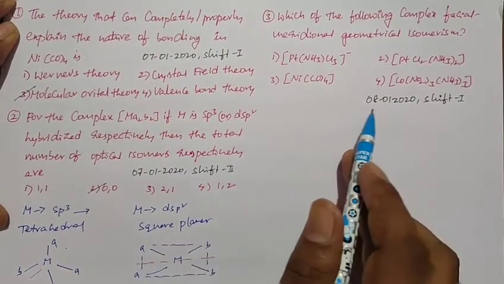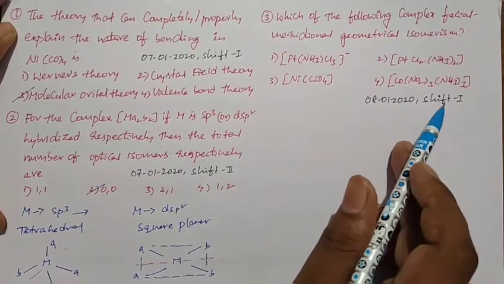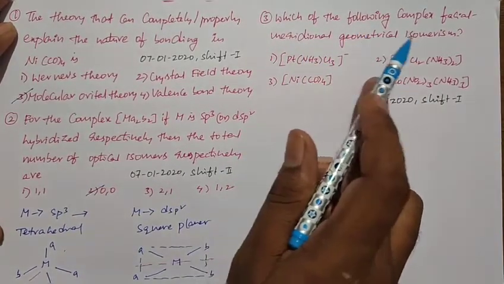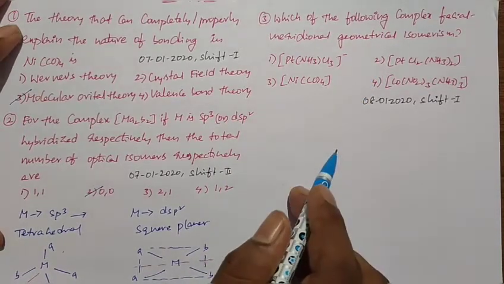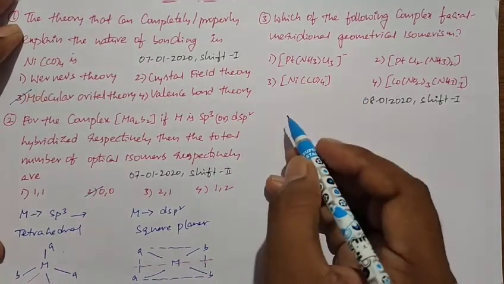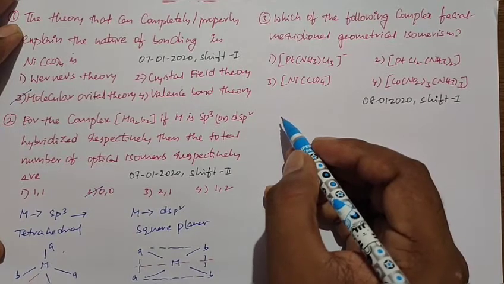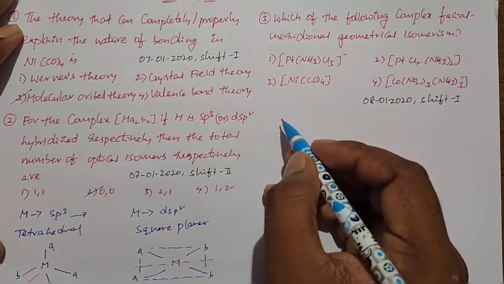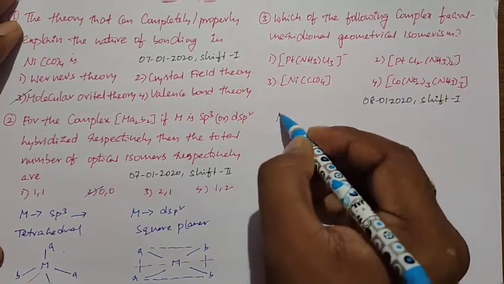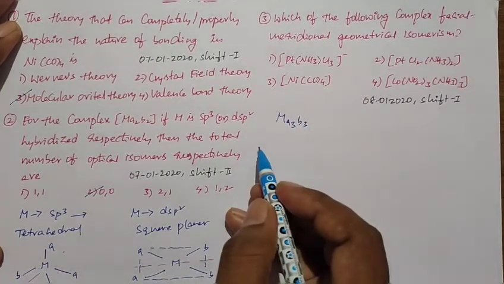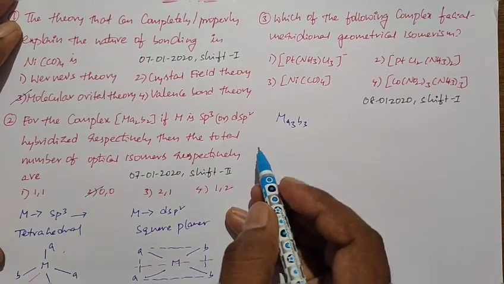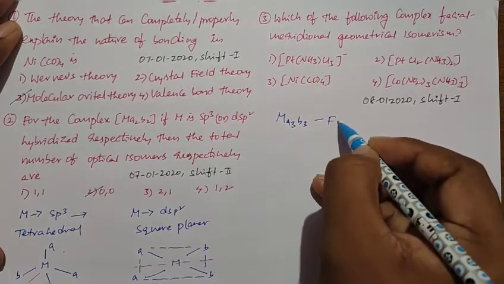This question was given in the 8th January 2020 shift 1 paper. Which of the following complexes shows facial meridional geometrical isomerism? If any complex compound is to show facial or meridional geometrical isomerism, it must have an MA3B3 configuration.